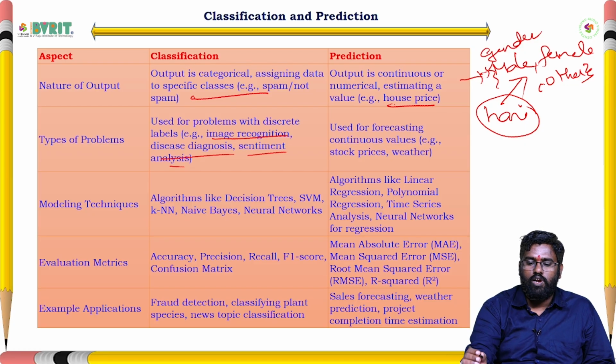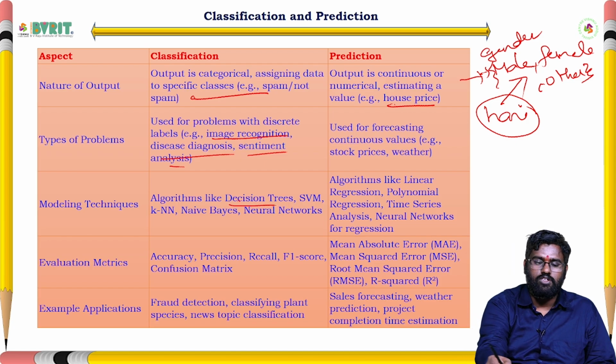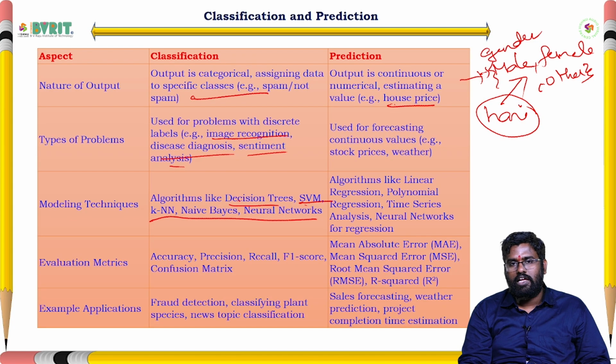Here for prediction we use forecasting and continuous values, that means stock prices. Those are continuously changing based on the situation, and that day's value will vary from one to another. For classification we use decision trees, SVM (support vector machine), and the k-nearest neighbor algorithm. These are the different algorithms. By using these algorithms, we classify whether something belongs to a particular category or not. Here we use regression trees.